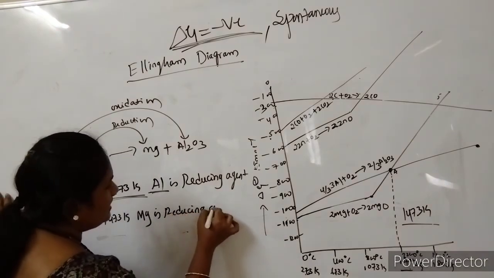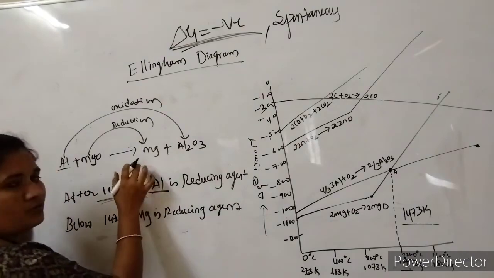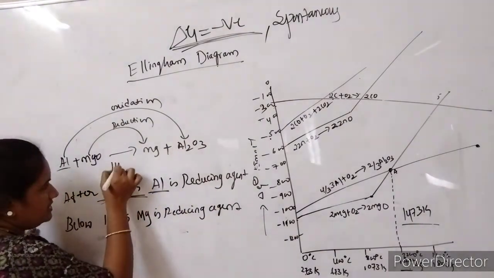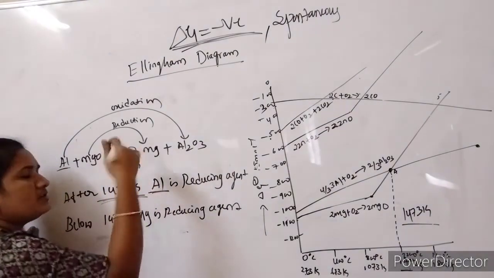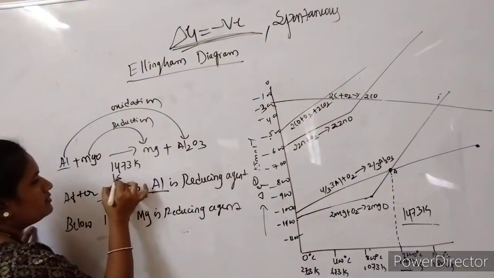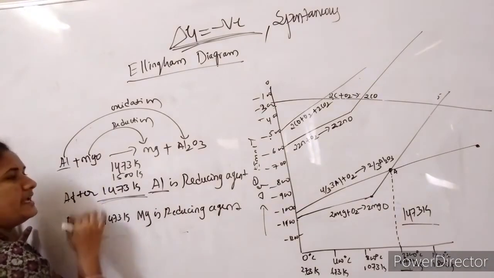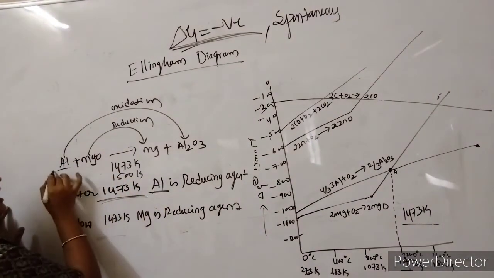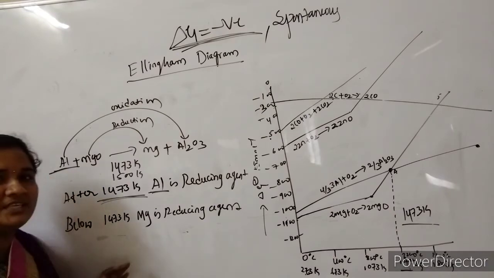So if the reaction proceeds at 1473 Kelvin or more than 1473 Kelvin, means about 1500 Kelvin, then we have to choose aluminium as a reducing agent.